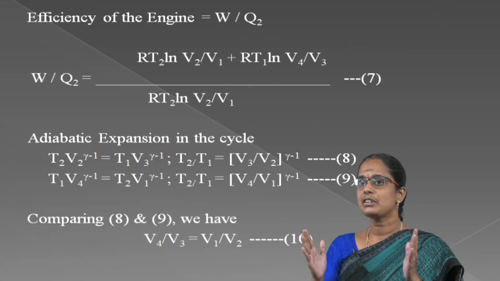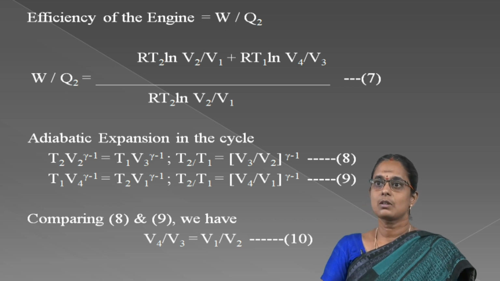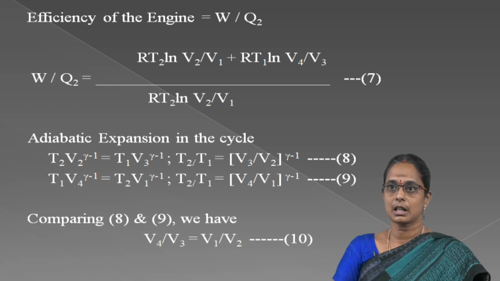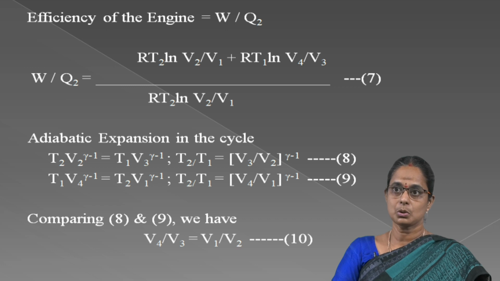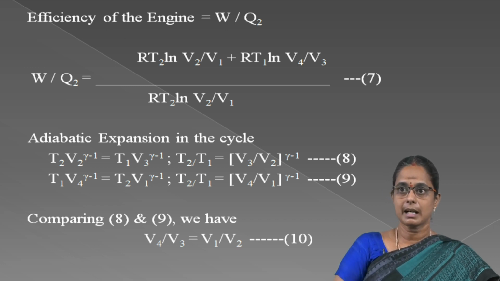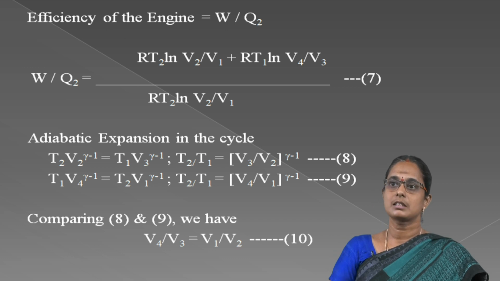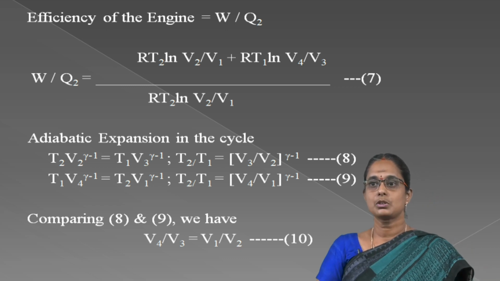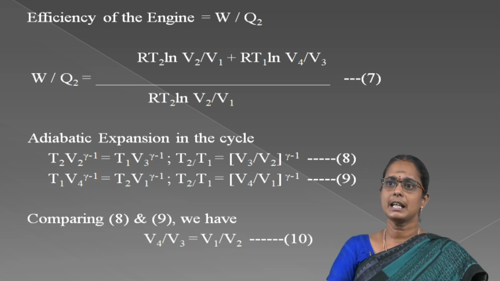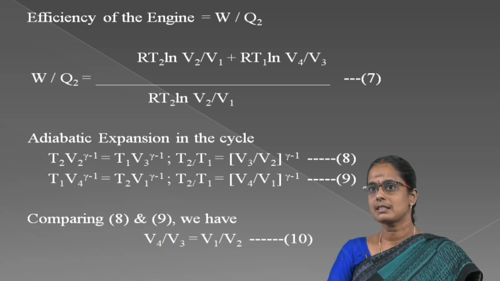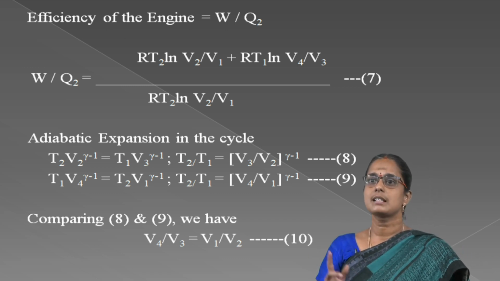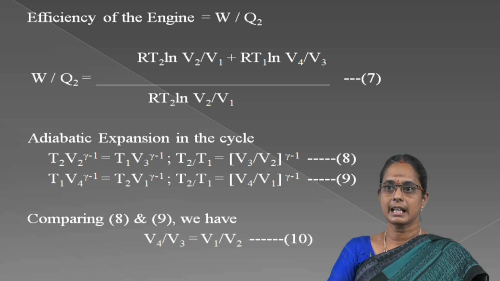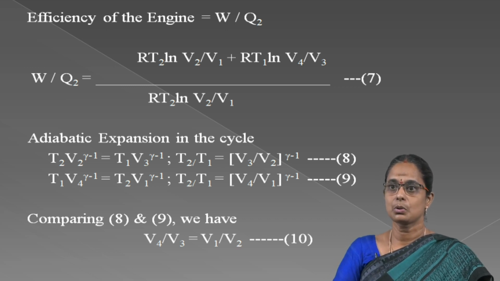Now you calculate the efficiency of the heat engine, which is equal to W by Q2. Substitute the W value and the Q2 value: W by Q2 is equal to RT2 ln V2 by V1 plus RT1 ln V4 by V3, divided by RT2 ln V2 by V1. You have already known that for adiabatic expansion of the system, T V power gamma minus 1 is equal to constant. So you simplify the values and finally we get V4 by V3 is equal to V2 by V1.